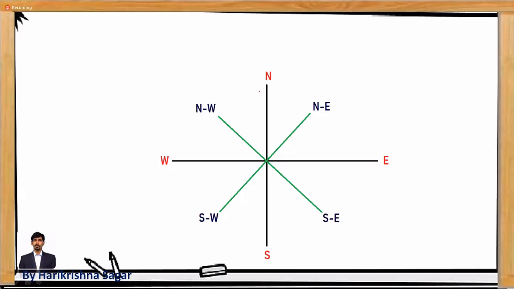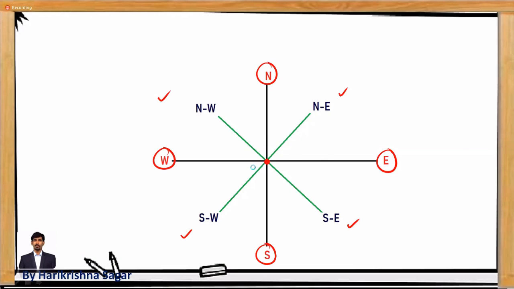Just do remember the directions, and whenever you are solving the questions from the directions, draw this in your rough notes and proceed with the solution. It is very, very important, and it's very easy. East, west, north, and south, and in the middle another four directions will be there: northeast, southeast, southwest, northwest. So these are the 8 directions which you are going to see under direction sense.